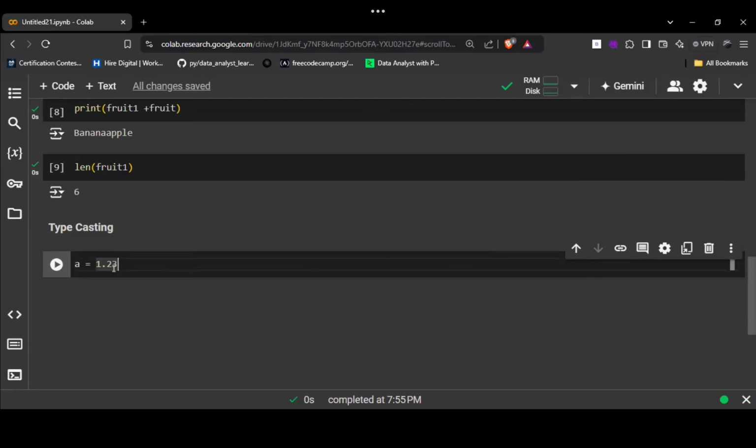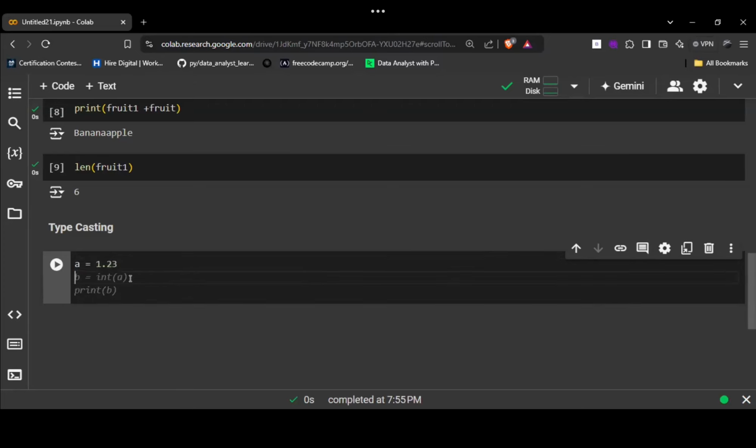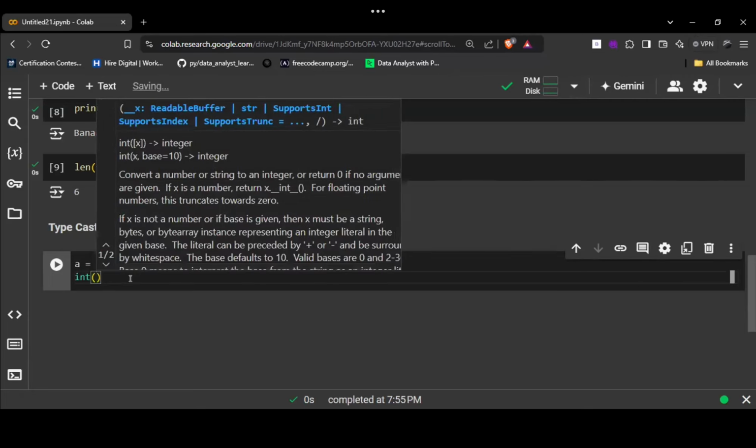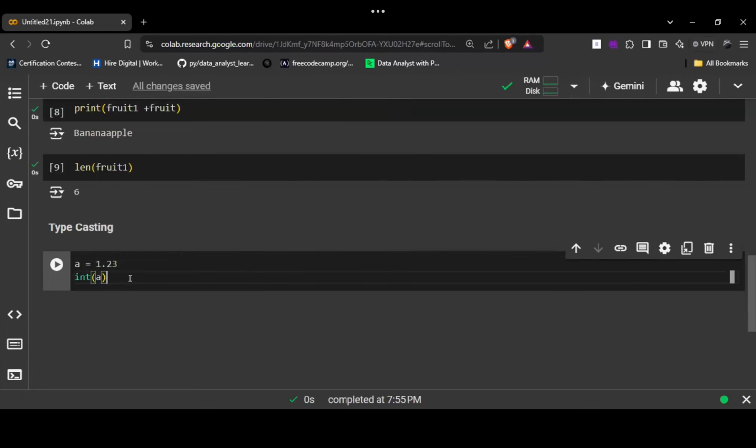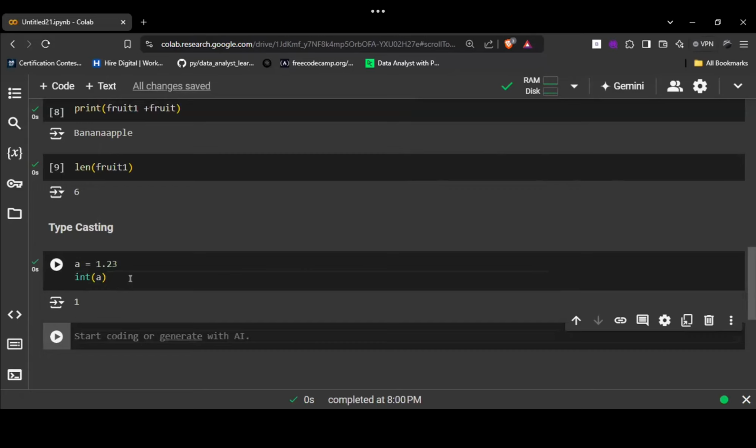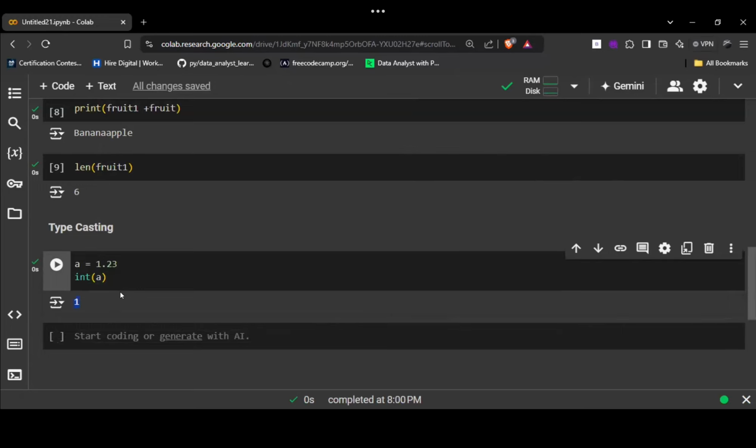Now we are going to convert it from one type to another. How can we do that? Let's say I want to convert it into an integer. So I'll write int(a). As you can see, the output has been converted into 1. Understood how I did this? If you have any doubt in this, you can ask.